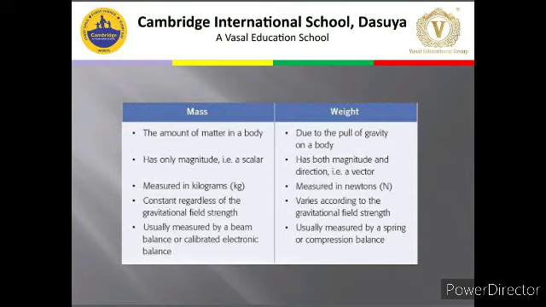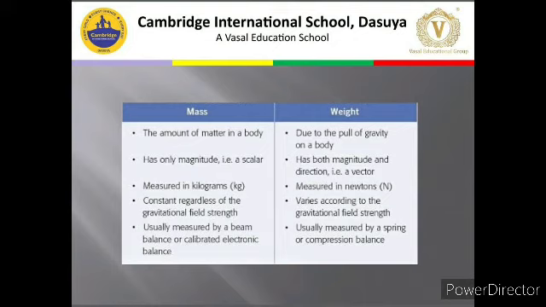The mass is measured in kilograms, the standard unit. The weight, because it is a force, is measured in newtons. Mass is constant regardless of the gravitational field strength. It means that the mass will not change, it will remain constant. Whereas the weight varies according to the gravitational field strength.